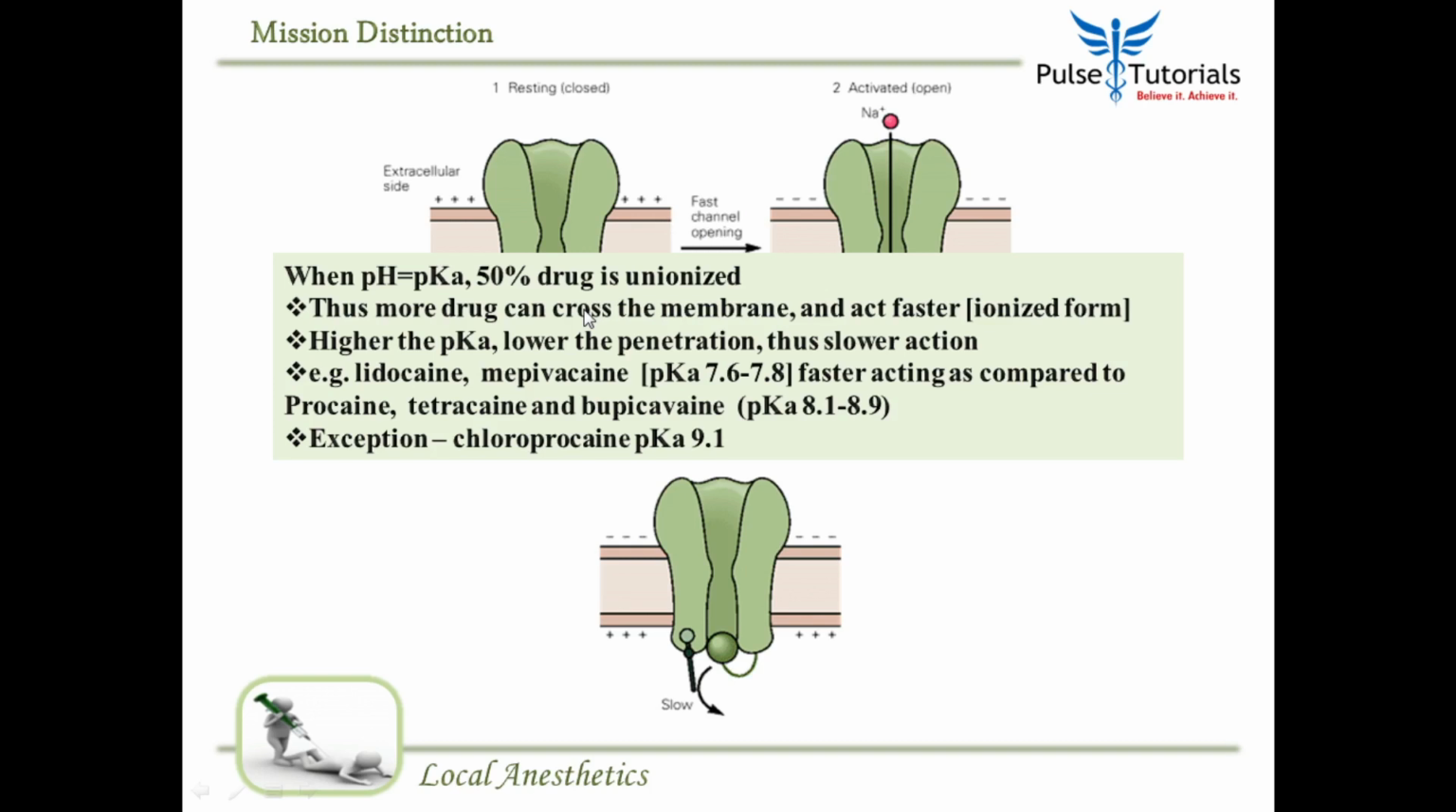pKa is the dissociation constant, the pH at which 50% of the drug is ionized and 50% is unionized. That is pKa. So if the pH of the tissue is near the pKa, 50% of the drug is unionized. Important: more drug which is unionized can cross the cell membrane, and once inside the cell, the drug becomes ionized again and it can act faster.